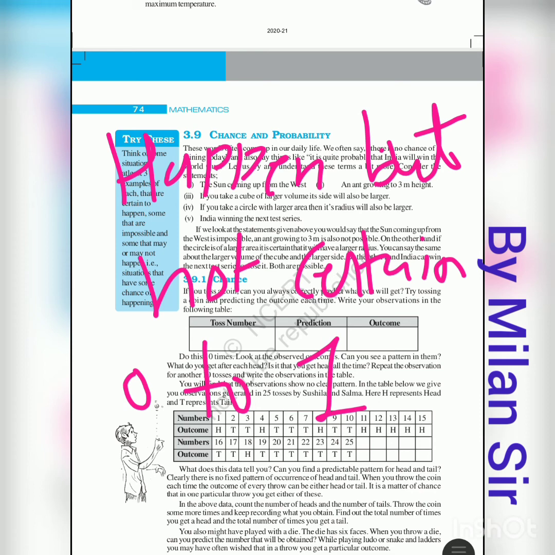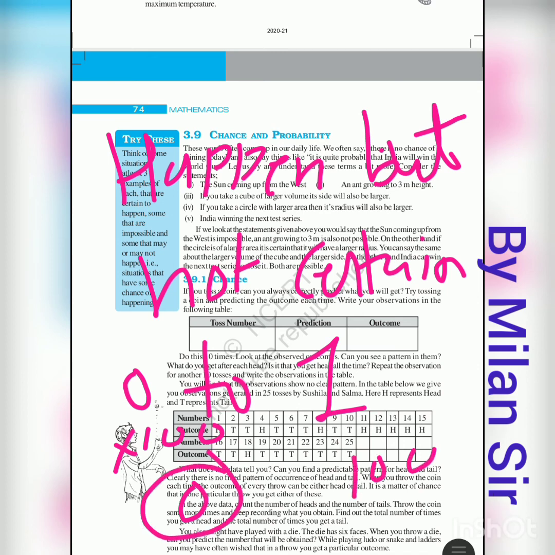The probability may be 0, otherwise 1, otherwise in between 0 and 1. It will not be greater than 1 and it will not be less than 0, because probability represents the percentage. If you multiply 0 by 100, it's 0, and if you multiply 1 by 100, it is 100.